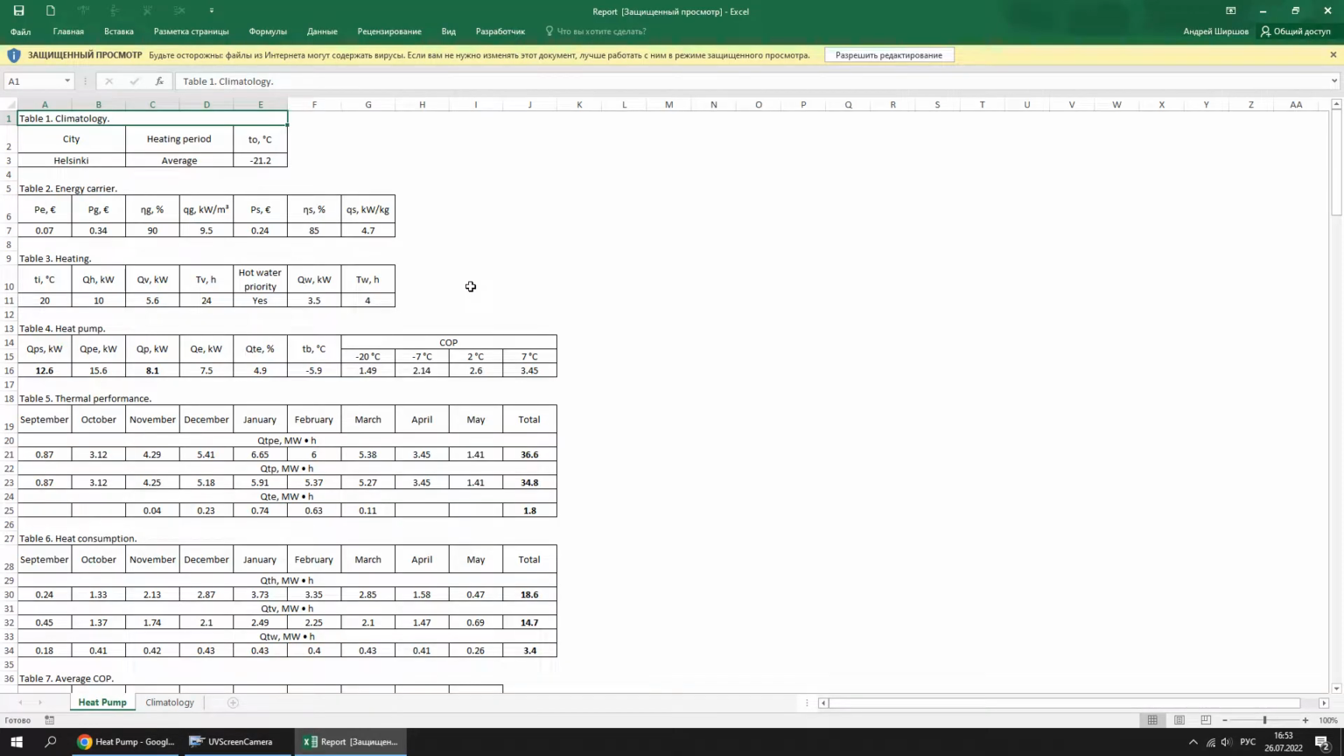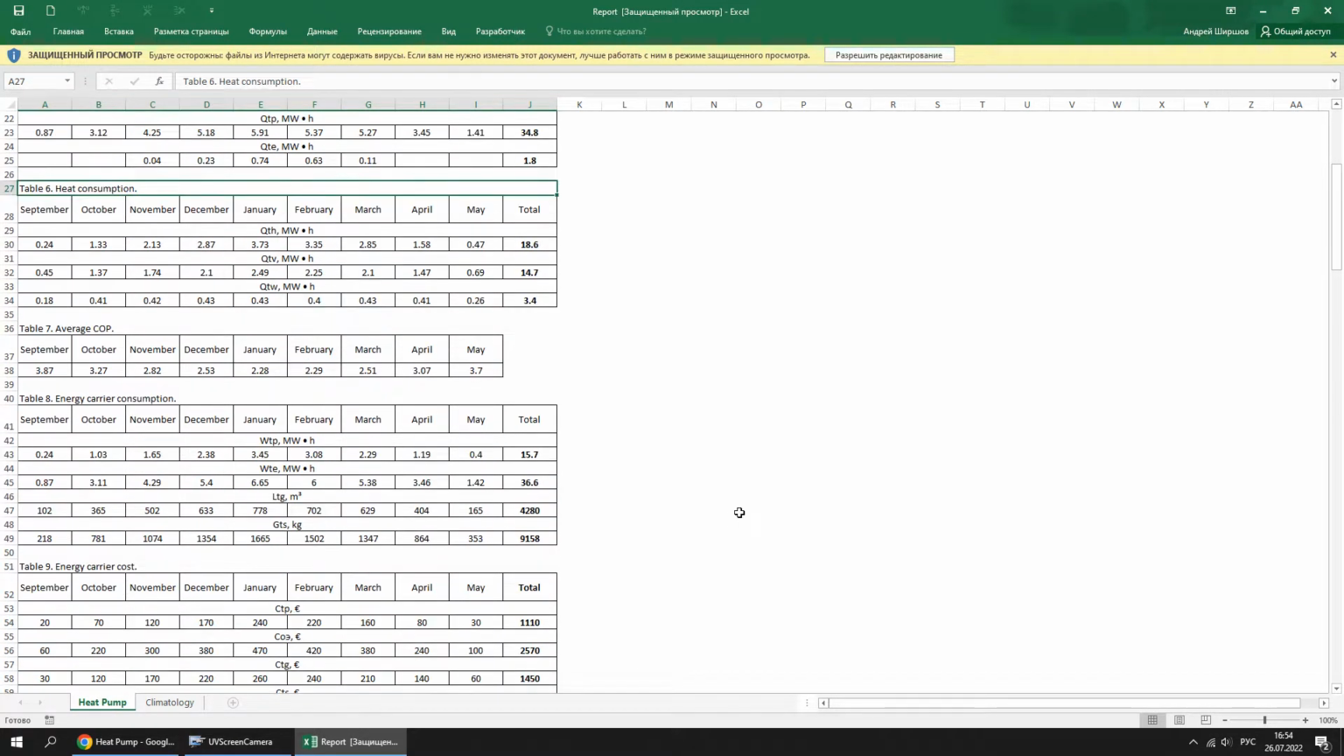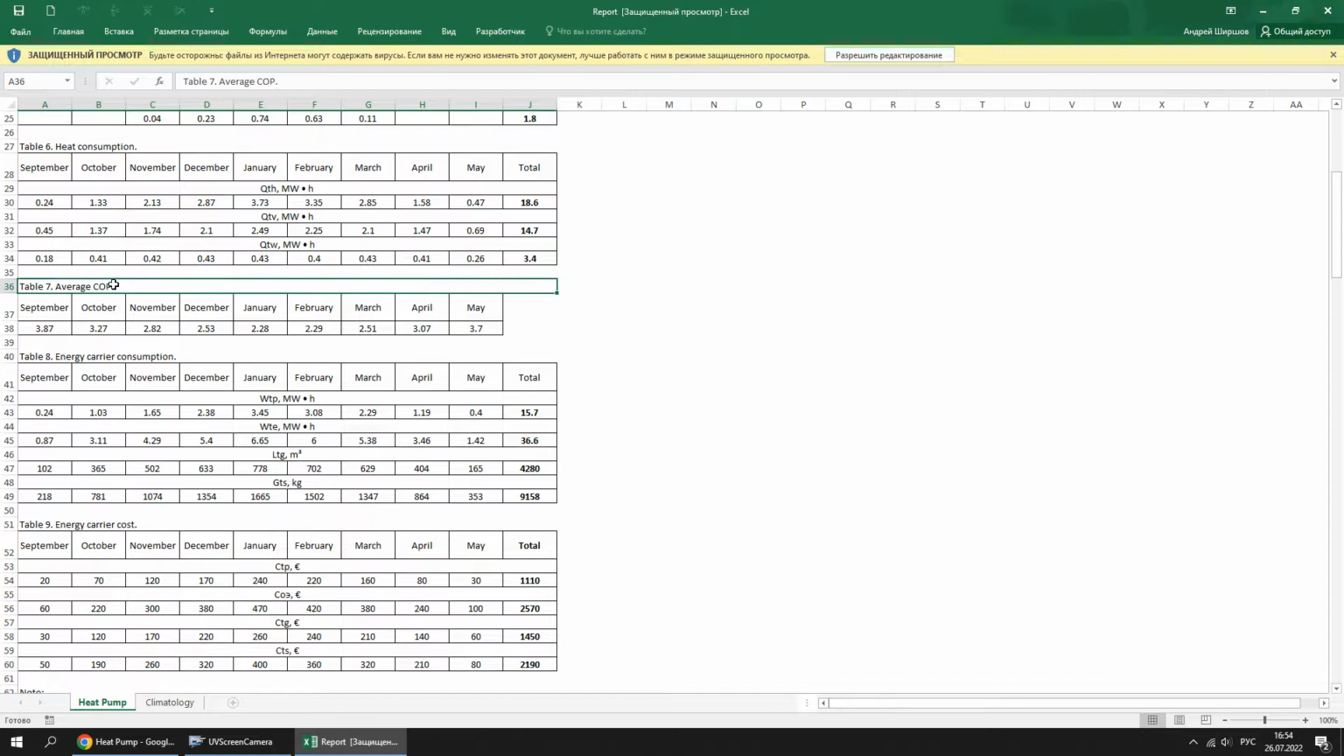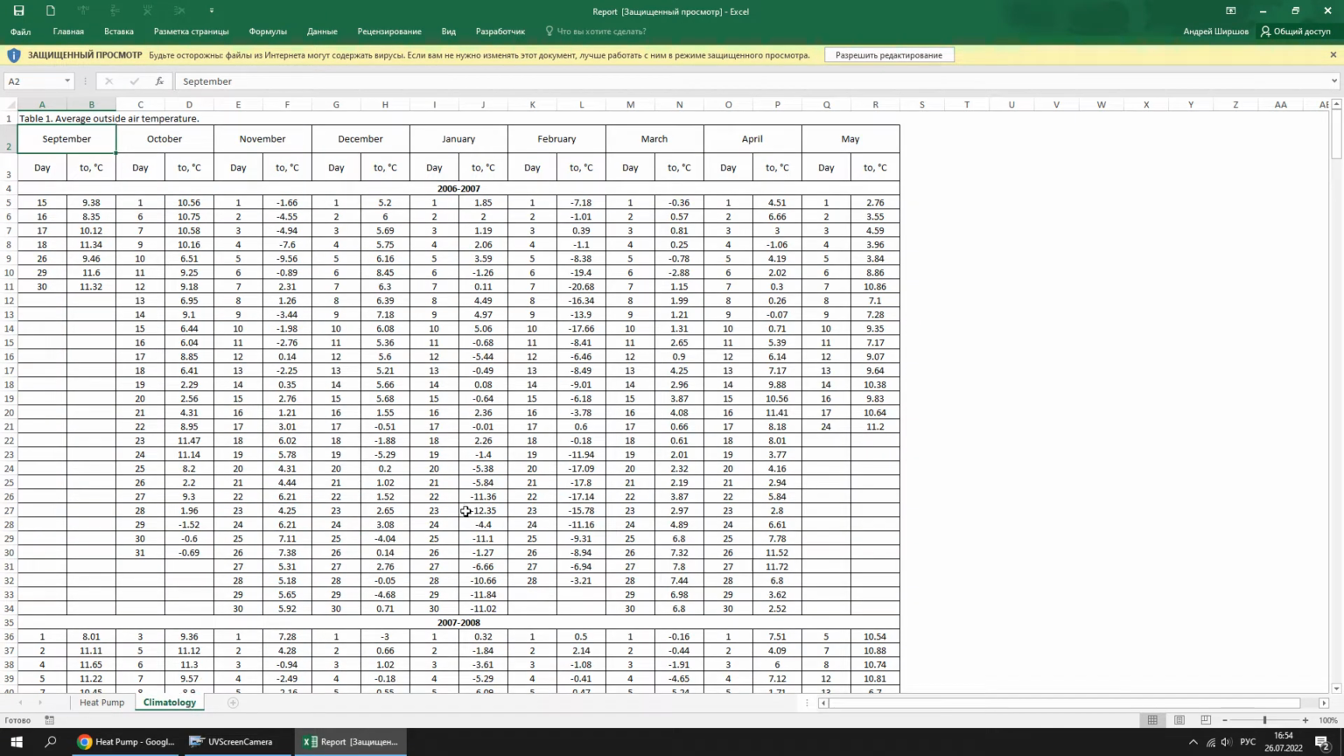The report contains the following data: climatology, energy carrier, heating, heat pump, thermal performance, heat consumption, average COP, energy carrier consumption, and energy carrier cost. In the climatology sheet, there are outside air temperatures on which the calculation was based.